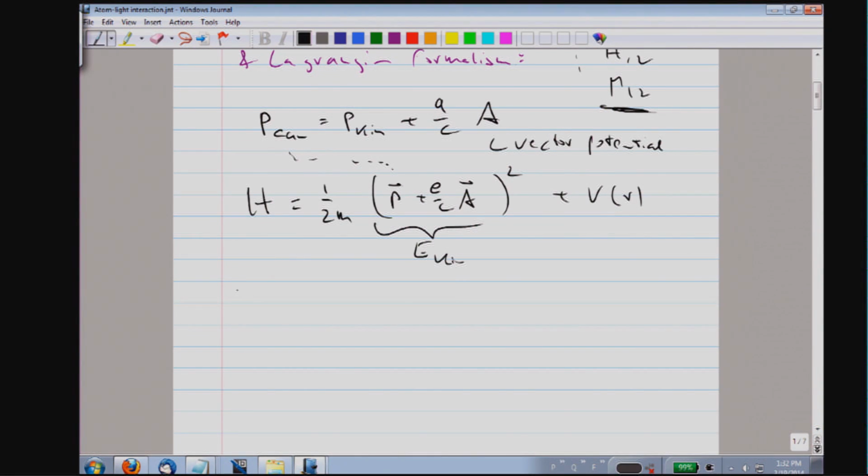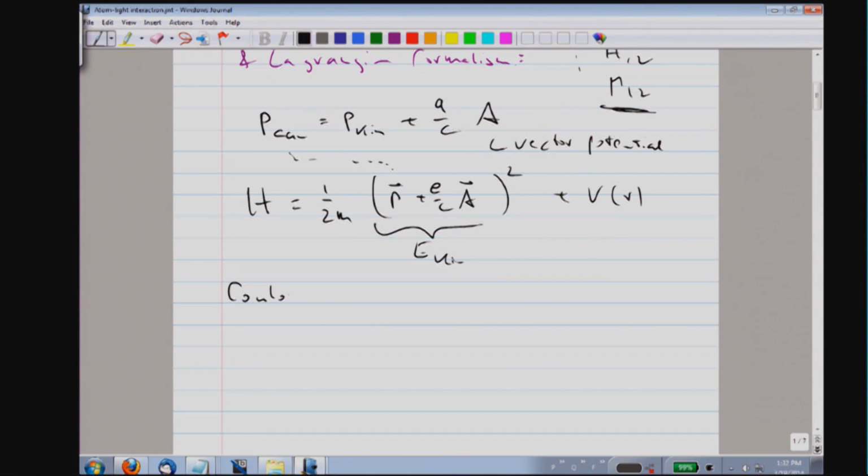What is convenient now is to use the Coulomb gauge. In the Coulomb gauge, divergence of A is 0, but the del operator, the derivative operator, is the operator of the canonical momentum.